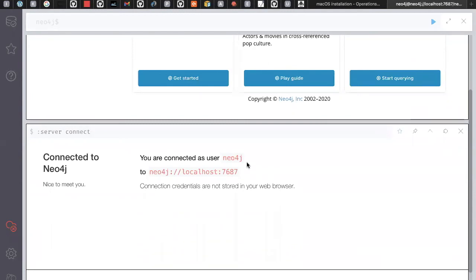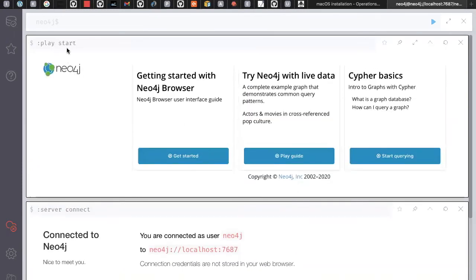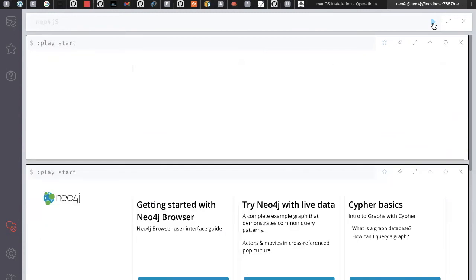But remember guys, the connection credentials are not stored in the web browser, for security reasons. It won't store anything. And you can see, for example, this is the command. If I type :play, you can see here at the left side neo4j$ is there. If I go and execute this command again, one more window will come.